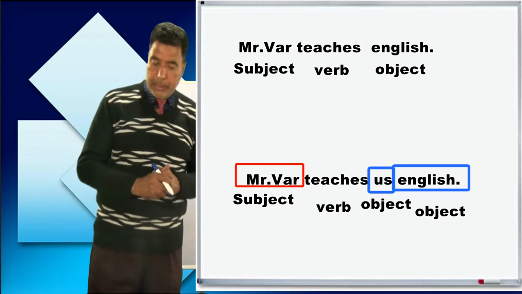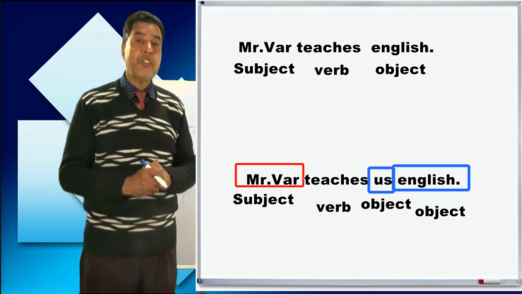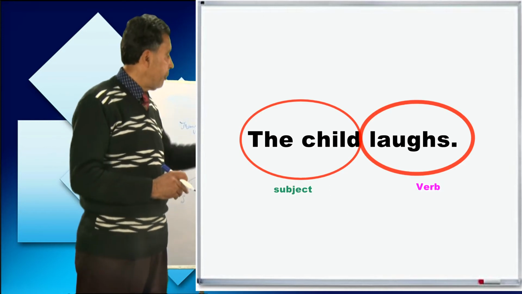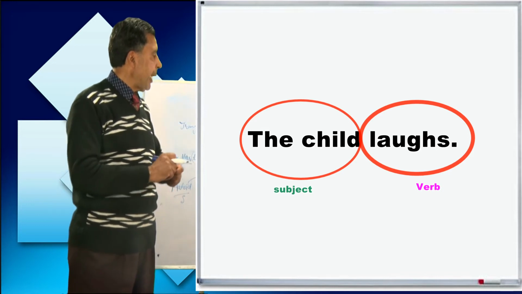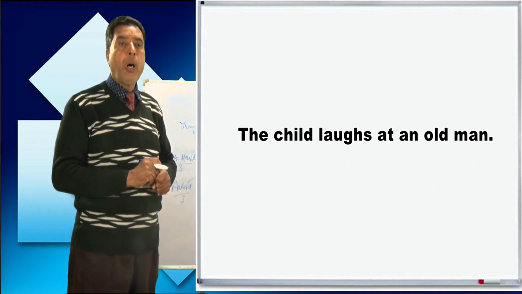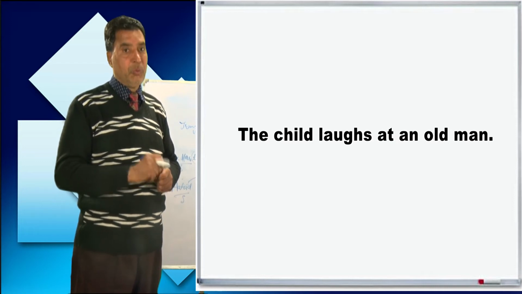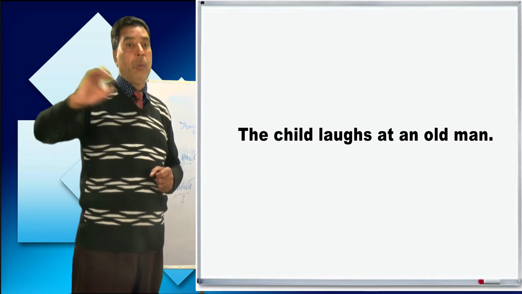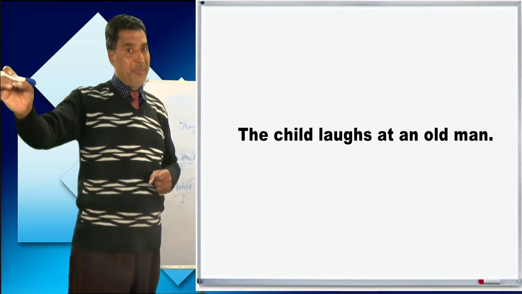I'll give you some examples where you say whether the verb has been used as transitive or intransitive. For example, the child laughs. I have written here: the child laughs. The verb is intransitive. If I say the child laughs at an old lady or an old man, once again we have just added an object and it gives complete meaning. Now the action passes from subject to object. The verb is transitive when it has an object.